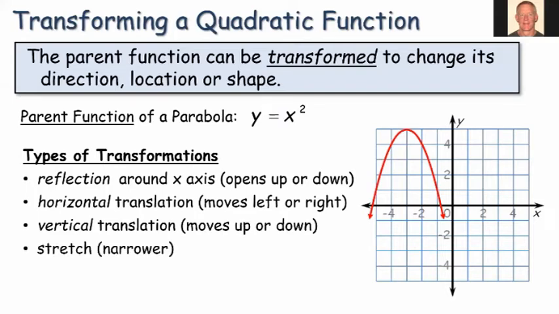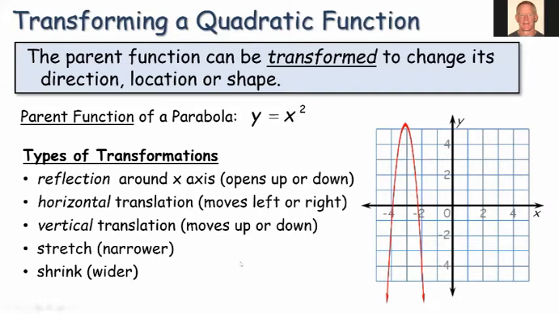And then the last transformation is a stretch. The way to think about this: if we grab the parabola at the top and the bottom and pulled it, stretched it like a rubber band, it's going to get narrower. So it would give us a narrower or skinnier parabola. A shrink is just the opposite. If we squished it down, it would squish out along the sides, so we get a wider looking parabola than the parent function. Okay, so that's it. A reflection opens down, horizontal and vertical. You know what that looks like.